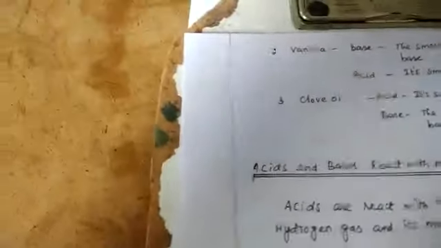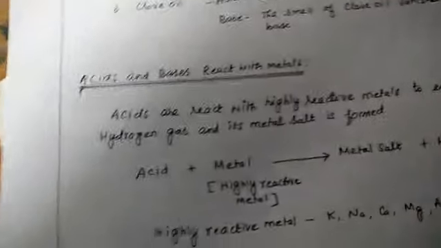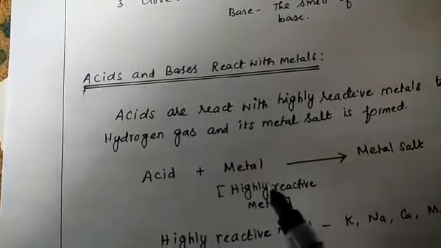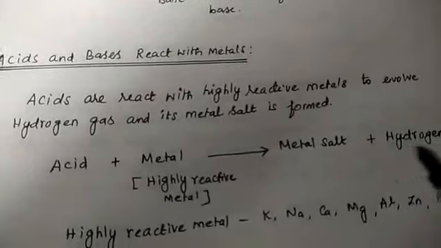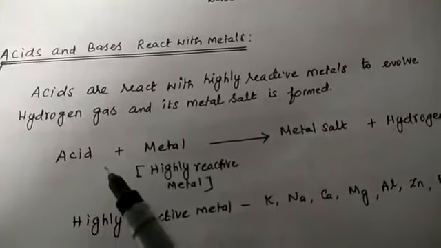Then next, the second chemical property: acids and bases react with metals. First, generally acids react with metals to produce a metal salt and hydrogen gas.